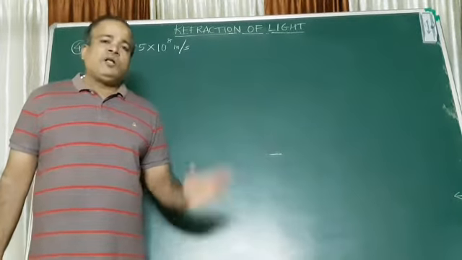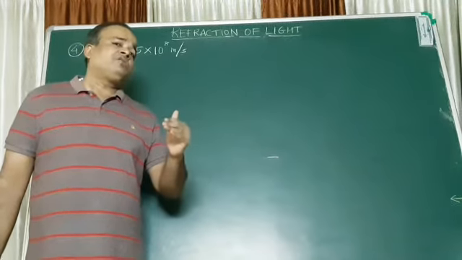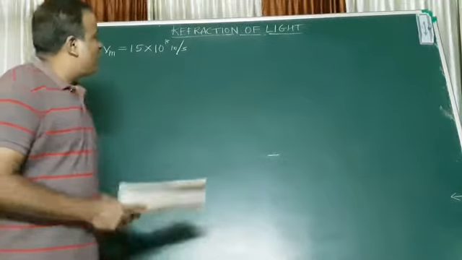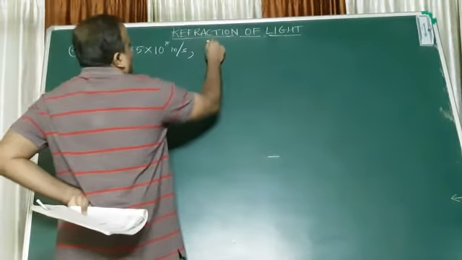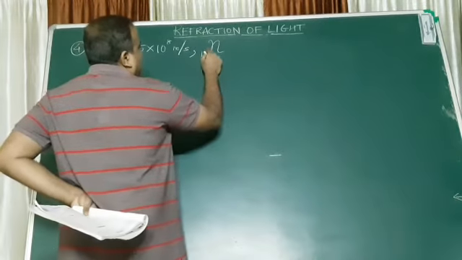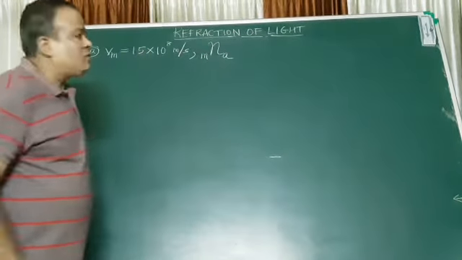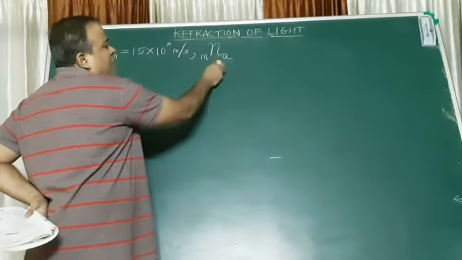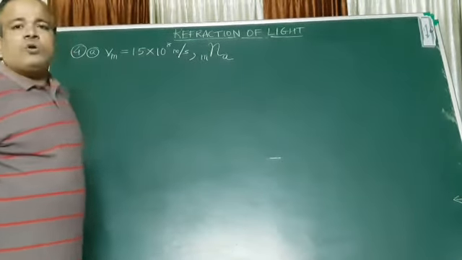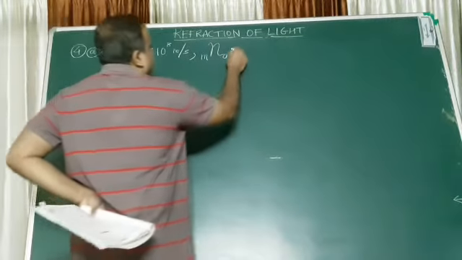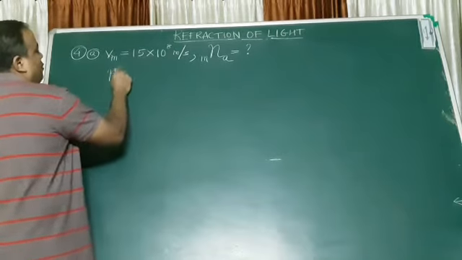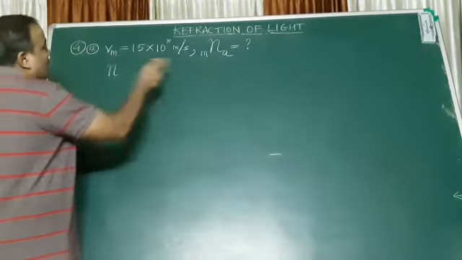Clear? So in other words, I have to divide the velocity of light in air by the velocity of light in that particular medium. So I write the refractive index of that medium with respect to air. The refractive index of a medium as compared to air is called absolute refractive index. Clear till here? Now I am writing the formula. The formula you all have learned. It's easy.